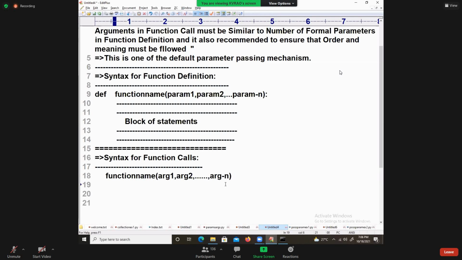The values of arg1, arg2, so on, argn are passed to param 1, param 2, so on, param n.